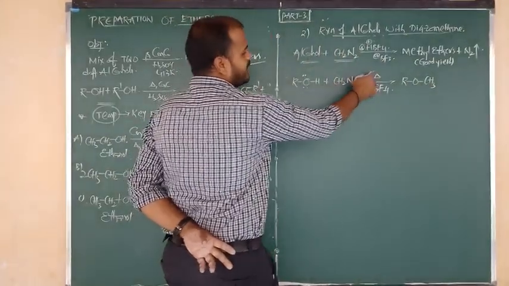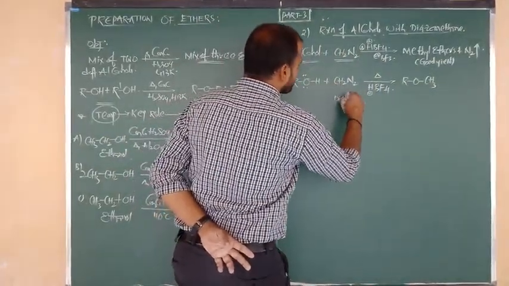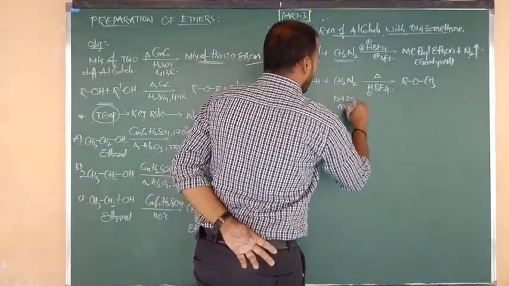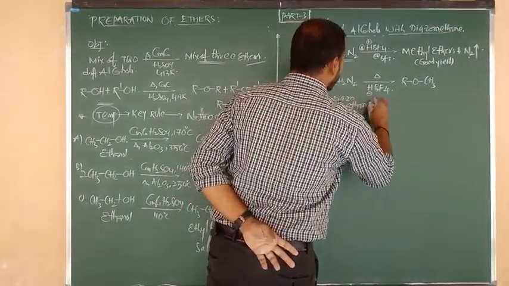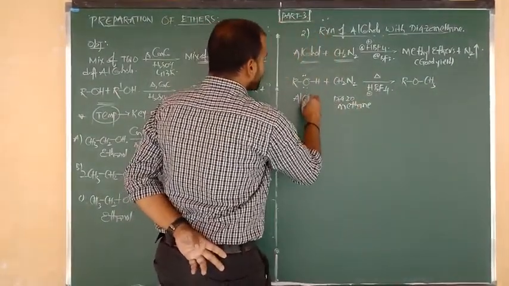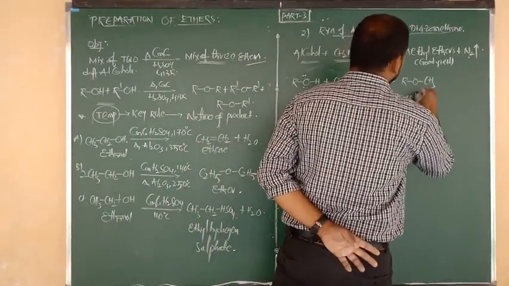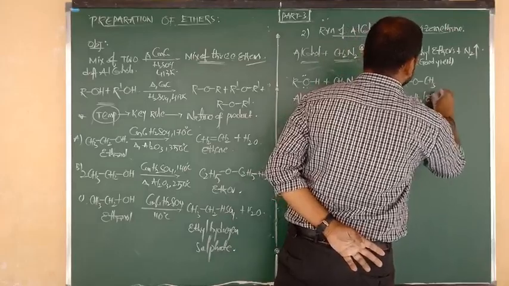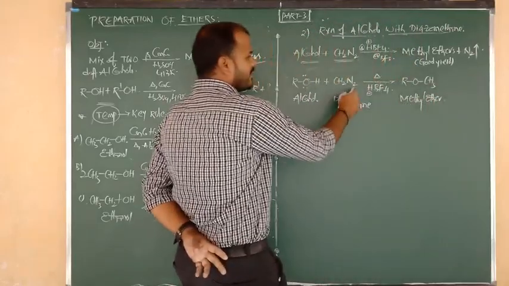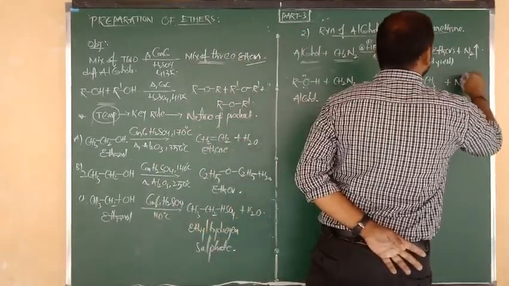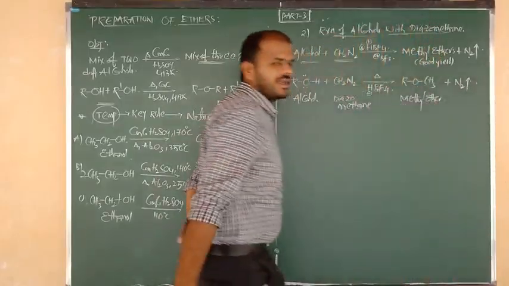So alcohols on heating with diazomethane in the presence of tetrafluoroboric acid form methyl ether as the product, and free N2 gas is released in the form of nitrogen gas.